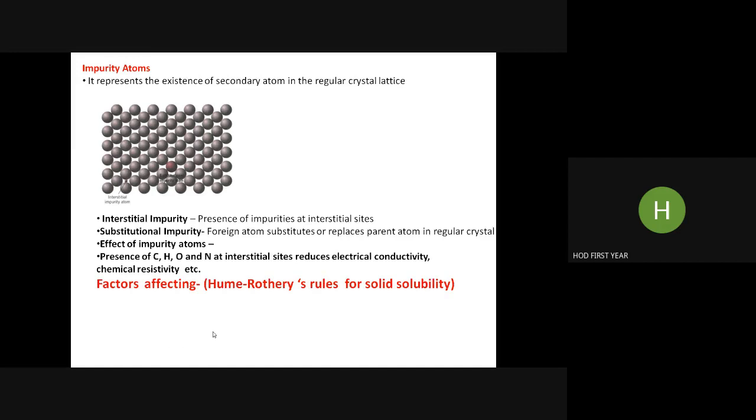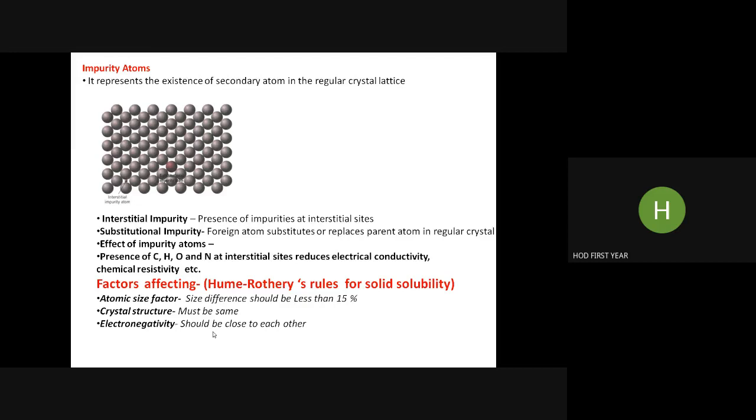Now there are rules called the Hume-Rothery rules. While manipulating the host crystal structure, these rules must be followed. First is the atomic size factor. The size difference between the host atom and impurity atom should be less than 15%. Second, the crystal structure must be the same: the impurity atom you are adding as a dopant and the host crystal structure must match.